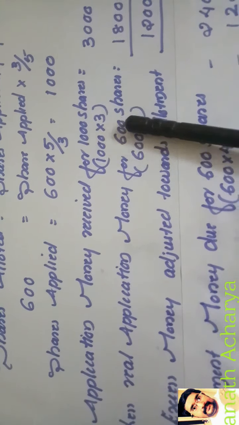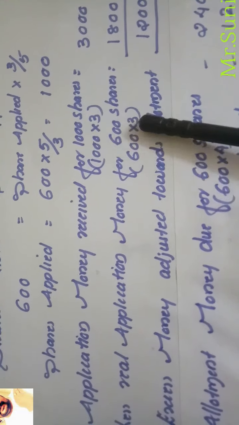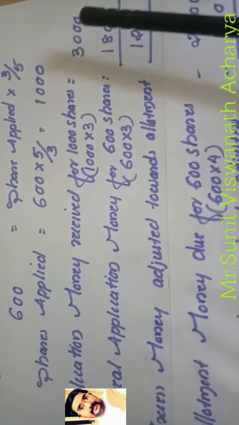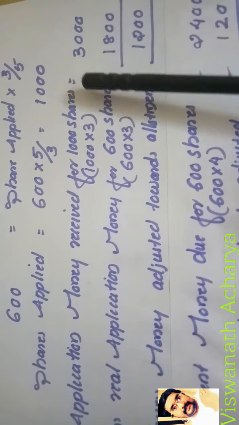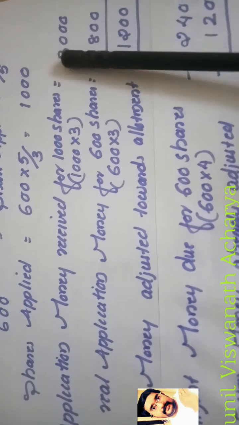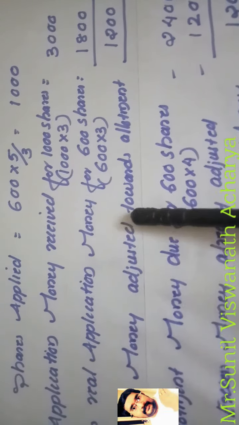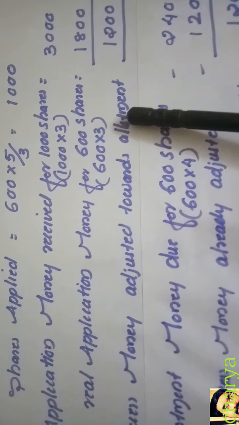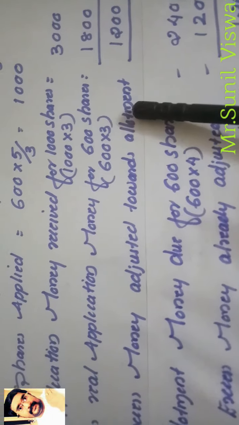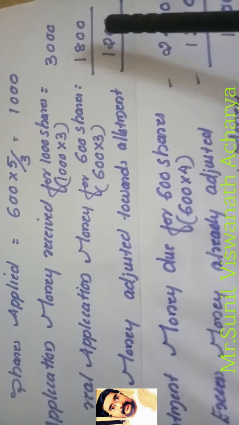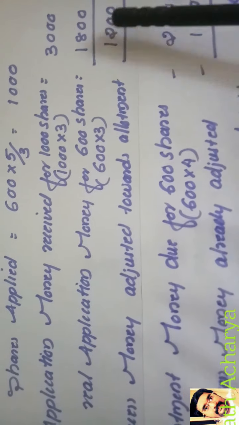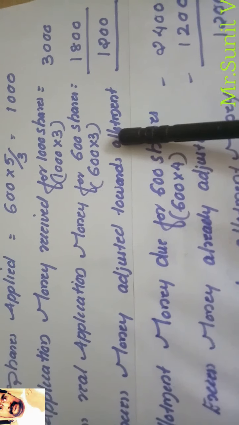That means his real application money is how much? Only 600 into 3, that is 1800. But at application time he paid 1000 shares money, 3000, but he was allotted 600 only. So 600 shares application money is only 1800. So that means 3000 minus 1800, 1200 excess money he paid. So whatever excess money paid on pro rata is adjusted towards what? In this question, excess money is adjusted towards allotment. That means Neeraj's 1200 rupees we already adjusted in his allotment money.